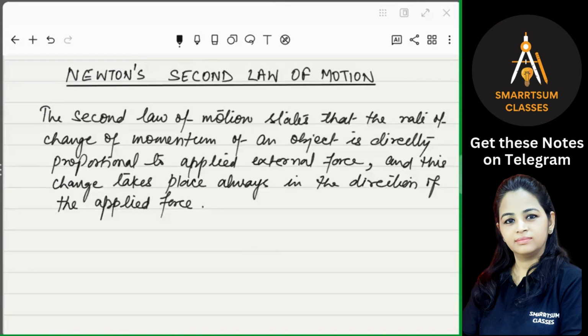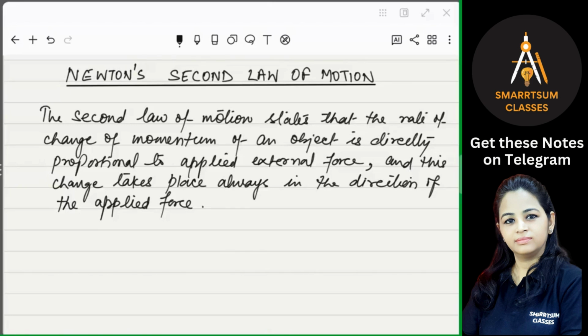It states that the rate of change of momentum, and when we say momentum, we are talking about linear momentum, of an object is directly proportional to the applied external force, and this change takes place always in the direction of the applied force.